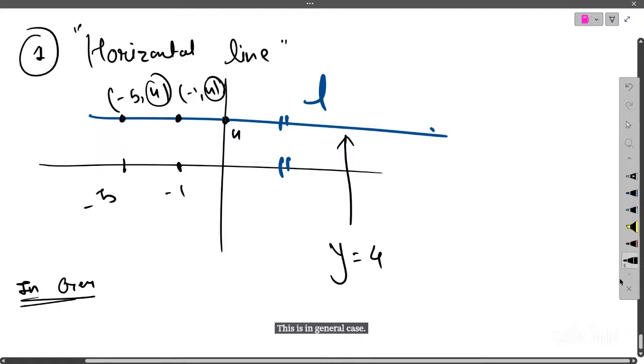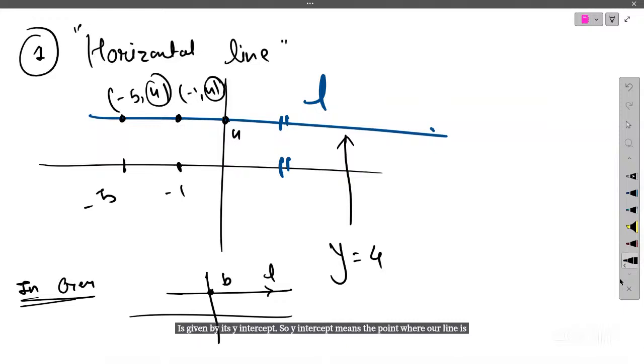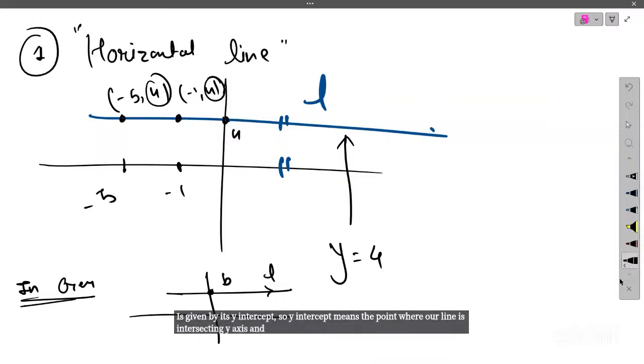In general, if I have any horizontal line, then the equation of that line is given by its y-intercept. Y-intercept means the point where our line intersects the y-axis, and x-intercept means the point where my line intersects the x-axis.